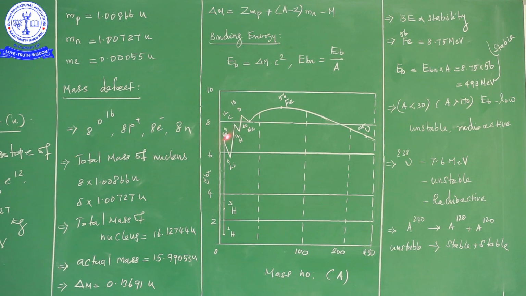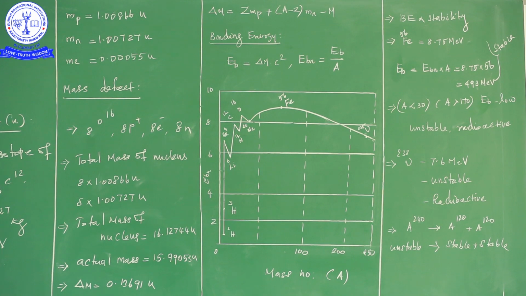2He4 is not an alpha particle here, it is a helium atom. Then 3Li6, 6C12, 7N14, 8O16 and 10Ne20. So we have these sharp peaks. That means when mass number increases, binding energy per nucleon increases, decreases: for helium it increases, for lithium it decreases, again for carbon 12 it increases, for nitrogen 14 it decreases, for oxygen 16 it increases, and for neon 20 it decreases. So there is some variation, increasing or decreasing.